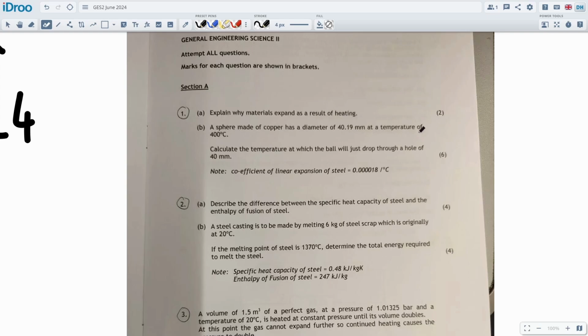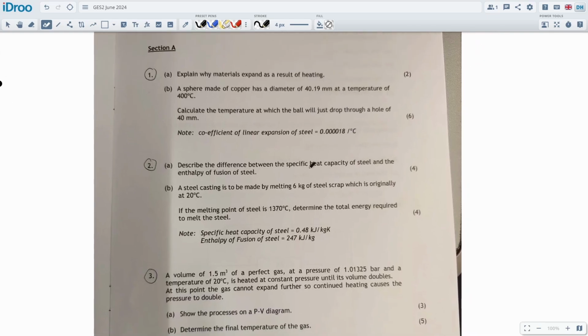So you can see just like your regular questions here, basically on the first one, a copper sphere, dropping it through a hole, that's quite easy, cooling an object. Part 2 is specific heat capacity, the cubic T equation, single object, not like quenching hot metals in steel or anything like that. Oh, it does go through latent heat as well. It goes through specific and then latent, so it melts. We've already seen this question with ice. We hadn't actually seen this question before with something like scrap steel, so that'd be interesting to look at.